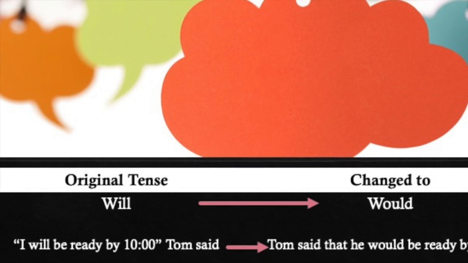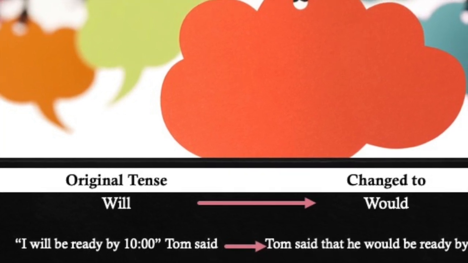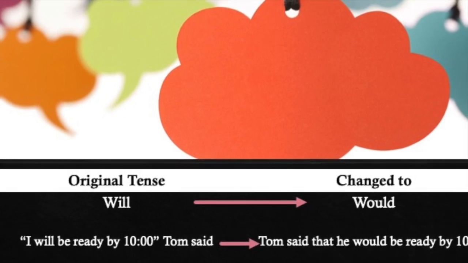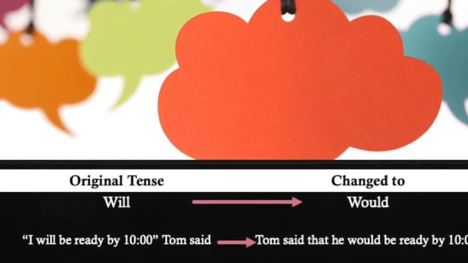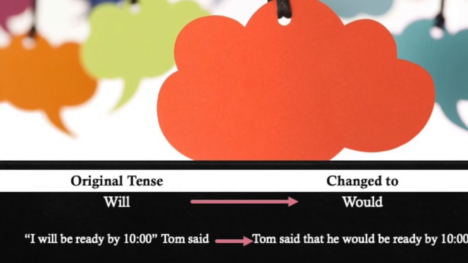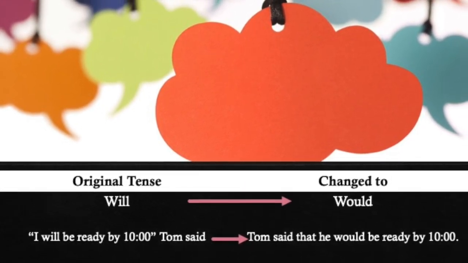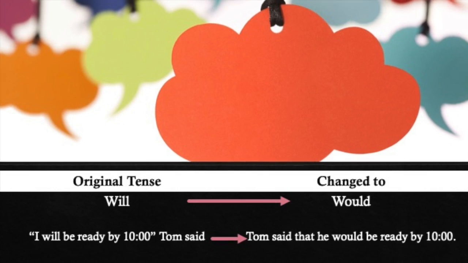If we have the verb will in the reported speech, we change it to the verb would in the indirect speech. For example, direct speech: "I will be ready by 10 o'clock," Tom said. Indirect speech: Tom said that he would be ready by 10 o'clock. The verb will is changed to would.